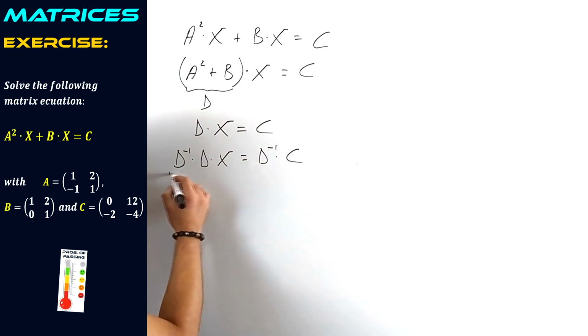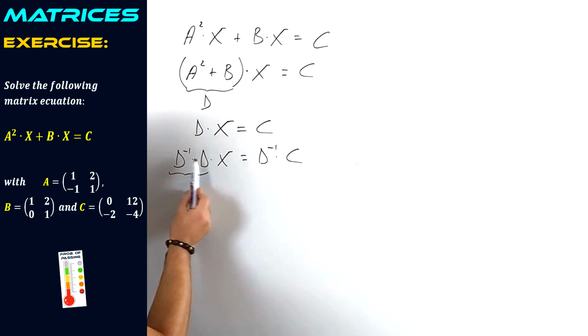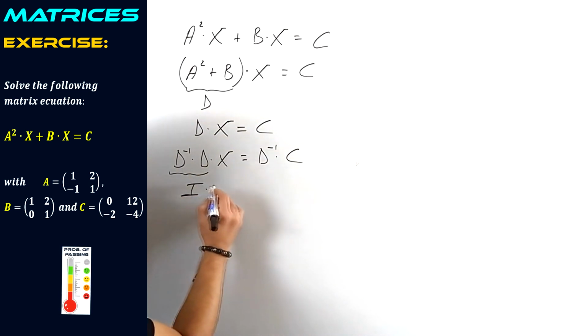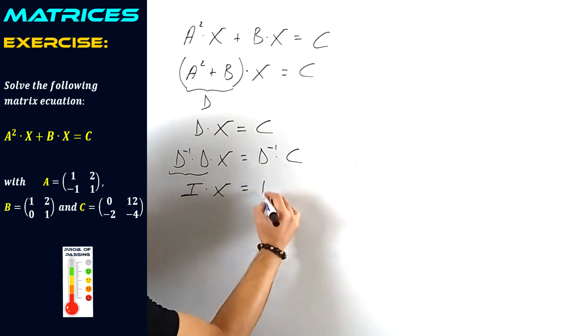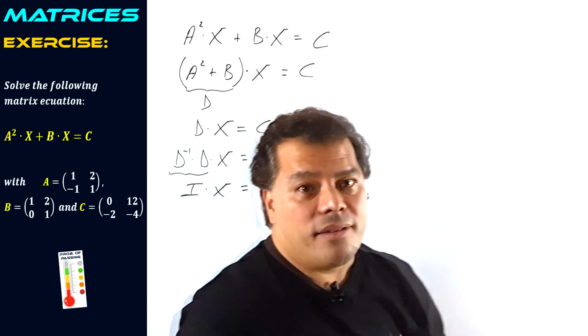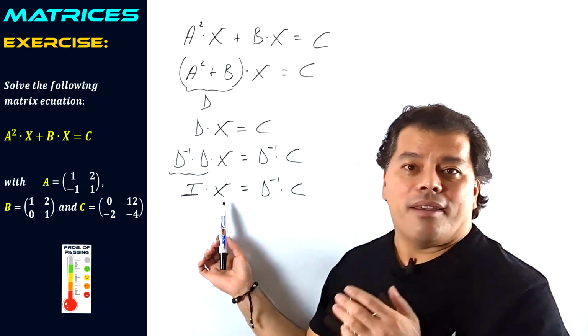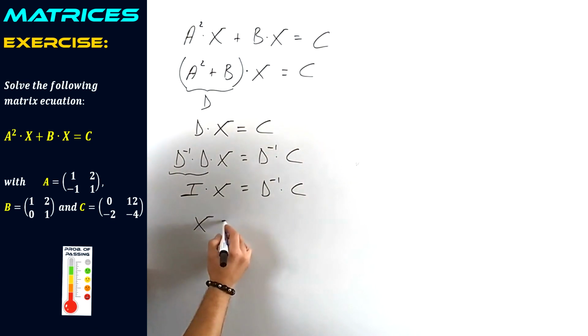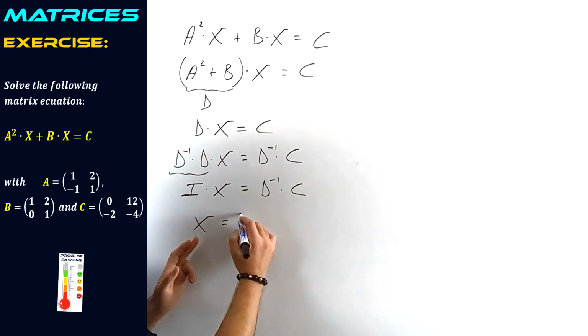Because you already know that a matrix multiplied by its inverse is equal to the identity matrix. And what does it mean? That the identity matrix multiplying X equals X. And there you have our matrix solved.